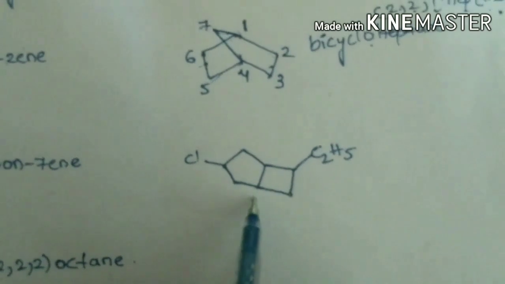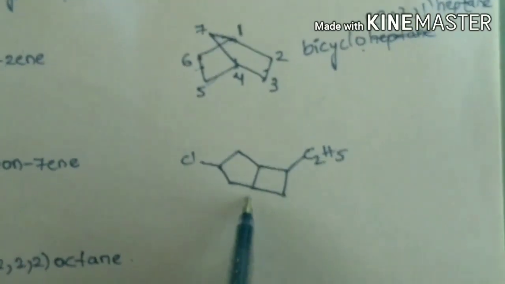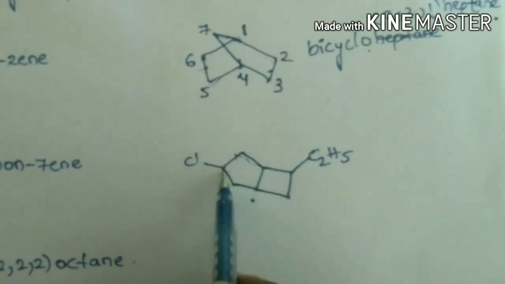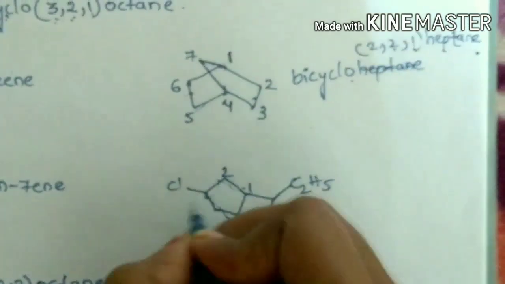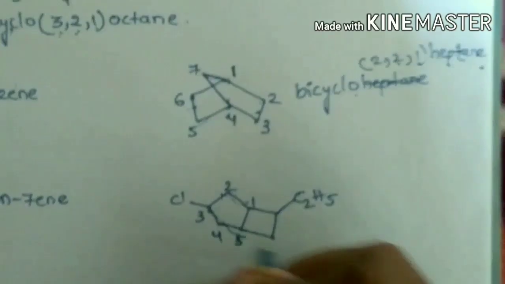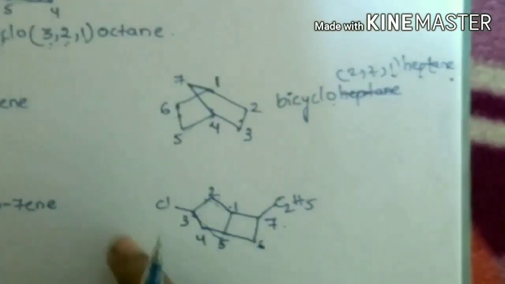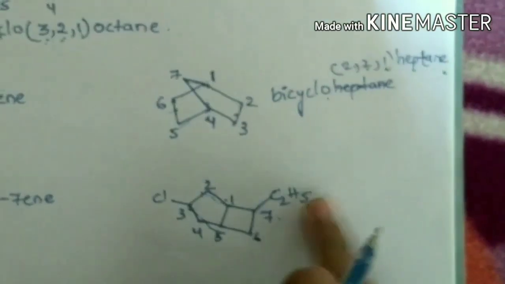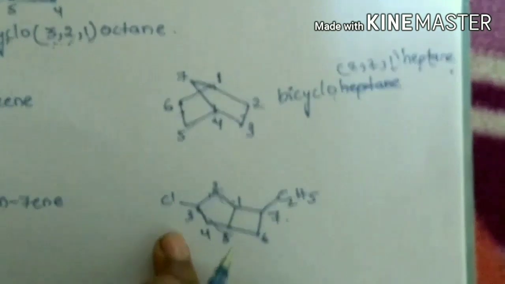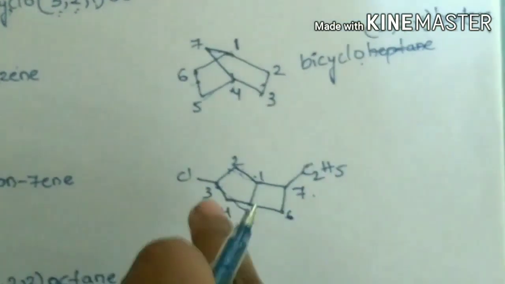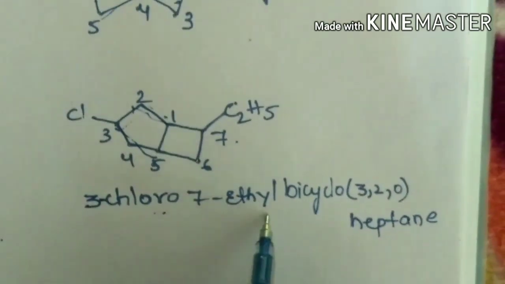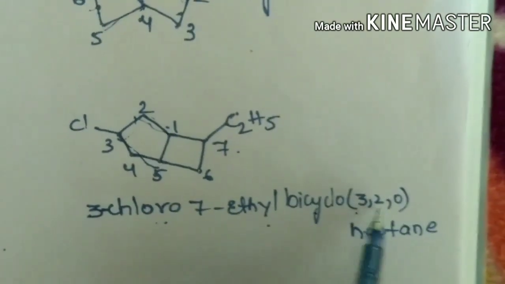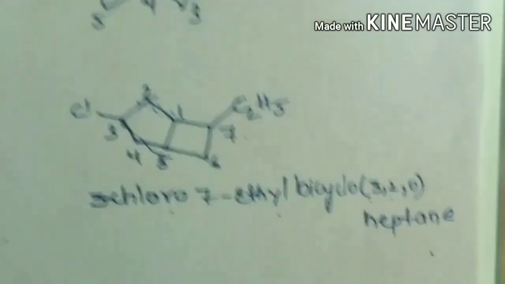Coming to this compound, this chain is the largest chain, so let's start numbering from this chain. Here chloro and ethyl are present as substituents, so we have to name this compound 3-chloro-7-ethyl bicyclo 3, 2, 0 heptane.